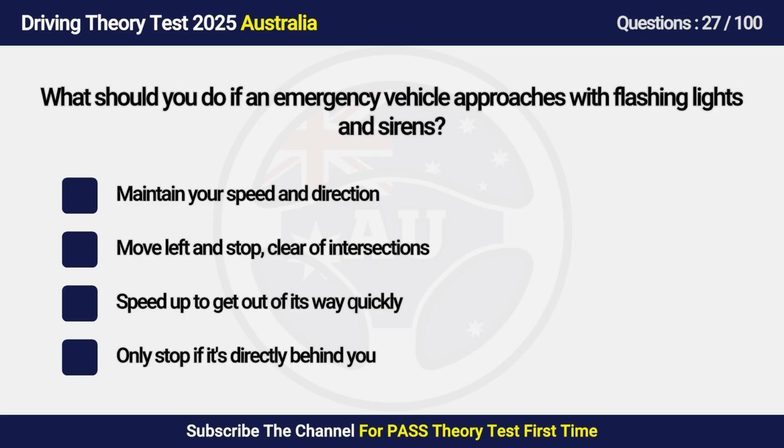Question 27. What should you do if an emergency vehicle approaches with flashing lights and sirens? A. Maintain your speed and direction. B. Move left and stop, clear of intersections. C. Speed up to get out of its way quickly. D. Only stop if it's directly behind you.